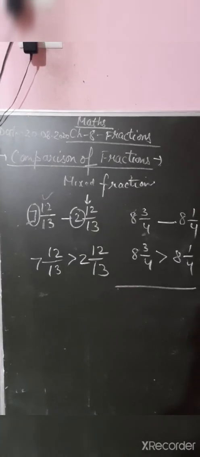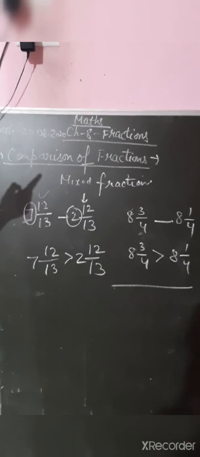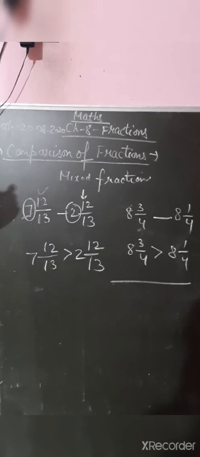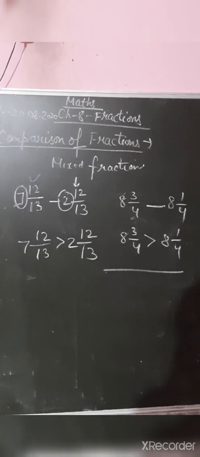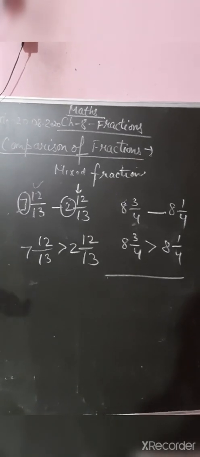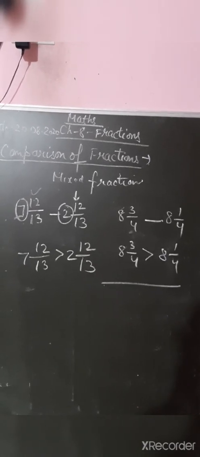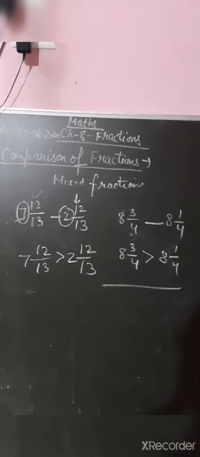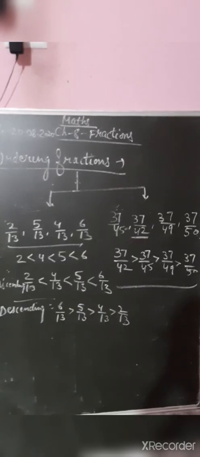In the second case, the whole number is the same, 8 and 8, but the fractions are different, 3 by 4 and 1 by 4. Then there is no need to compare the whole numbers because they are equal. 3 by 4 is greater than 1 by 4, as you have done earlier. So the mixed fraction 8 and 3 by 4 is greater than 8 and 1 by 4.